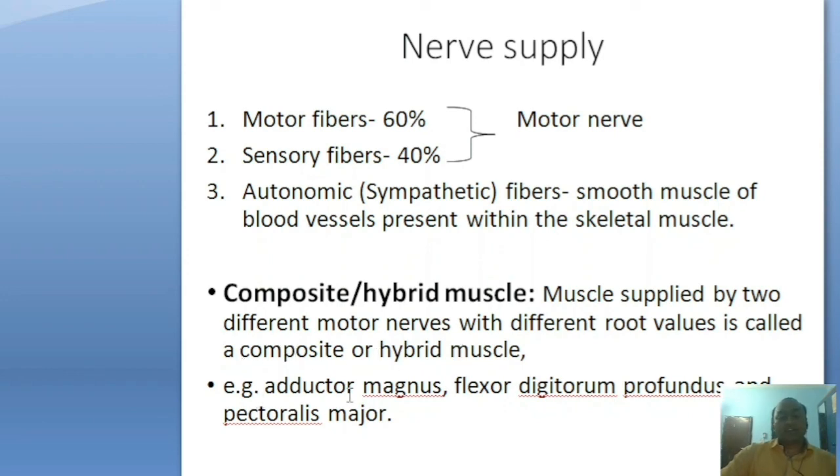Example, adductor magnus is supplied by the obturator nerve in the adductor compartment and the sciatic nerve. Flexor digitorum profundus is supplied by the median nerve and ulnar nerve, and pectoralis major is supplied by the medial and lateral pectoral nerves. These muscles are called composite because they are supplied by two motor nerves from different nerve roots.